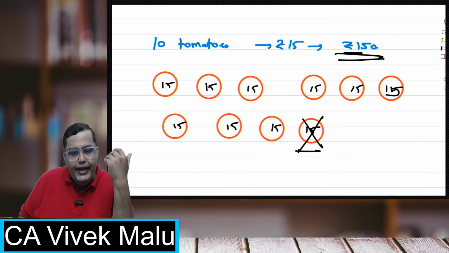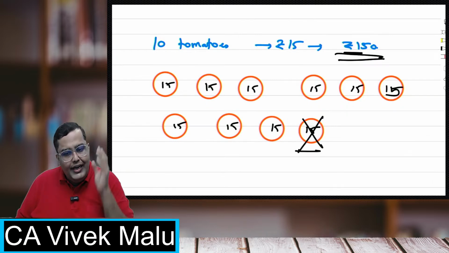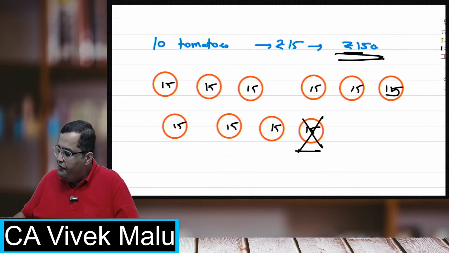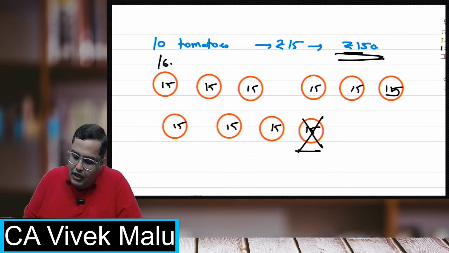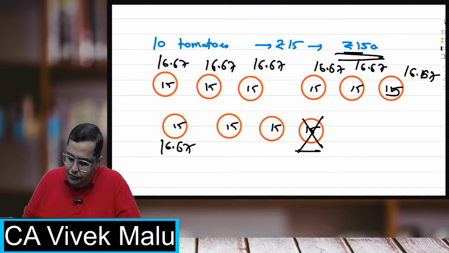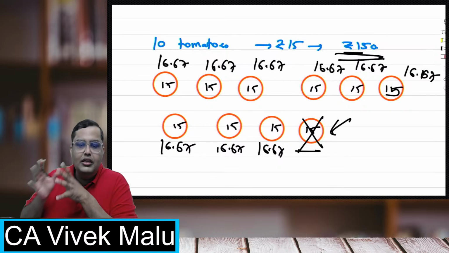This one unit which was going to be wasted is a normal loss for me. Normal loss means expected loss. This was already expected, I knew this well in advance. So I am paying 150 rupees for 9 tomatoes, 150 divided by 9. So I'll always assume that my cost of tomato is 16.67. I'll not consider that the cost is 15. And why am I doing that? To absorb the cost of the defective item. I am increasing 1.67 in each and every one of the 9 tomatoes to absorb the cost of the defective item.